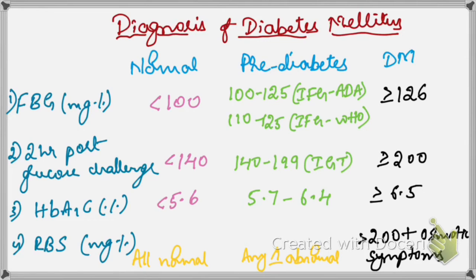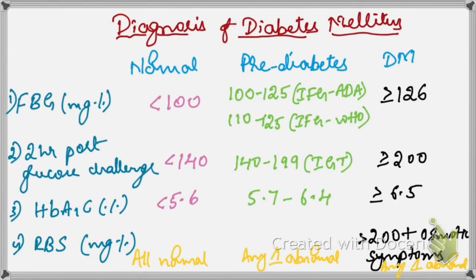So you need a close follow-up with lifestyle modification, right? To call it pre-diabetes or diabetes, if any one of the values is abnormal, you can diagnose the patient as having either pre-diabetes or diabetes mellitus. But to call it normal, all the four values should be within the normal limits.